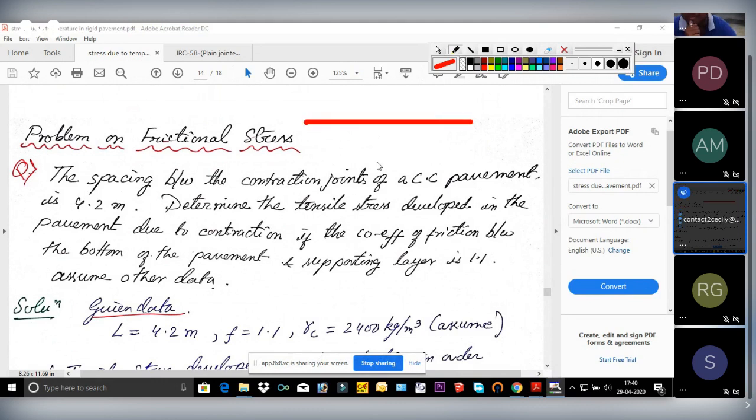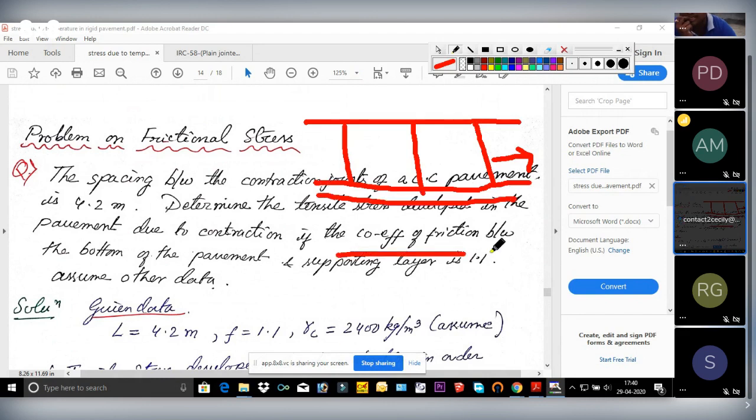If this is your slab top view, and the vehicles are moving in this direction, this is another lane. This is your longitudinal joint, this is your transverse joint. These are transverse joints and these are longitudinal joints.